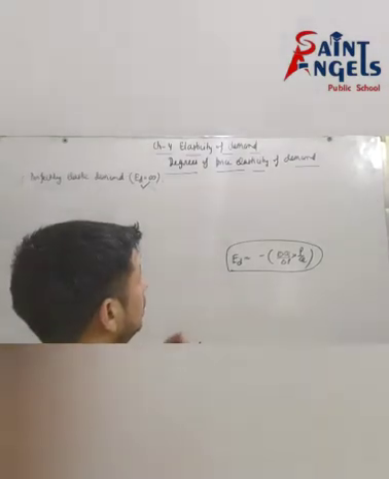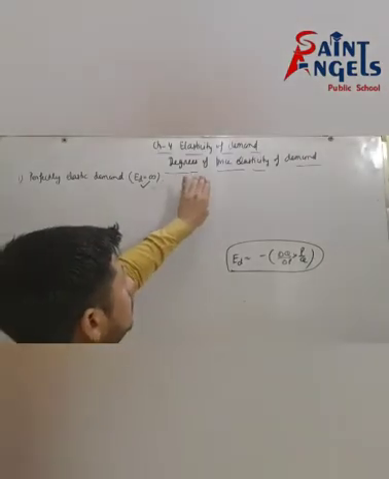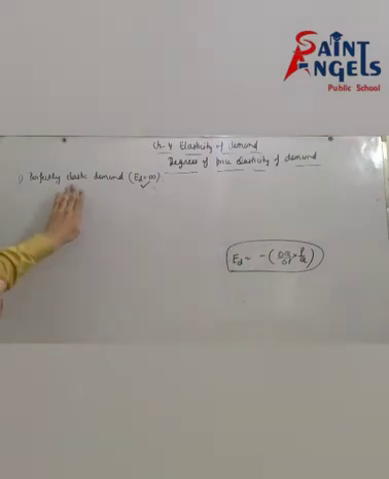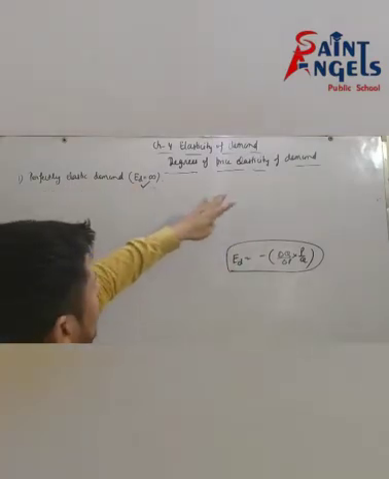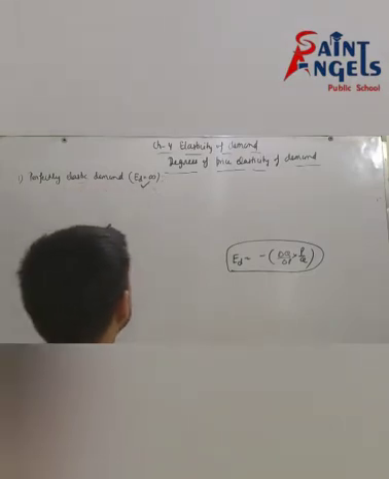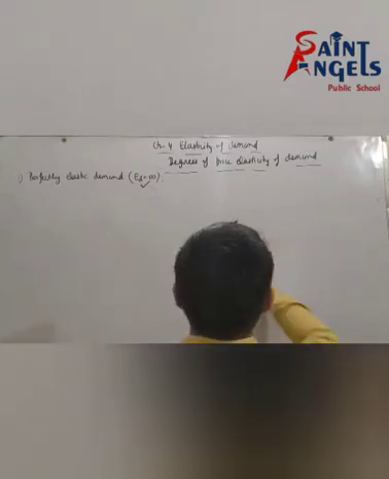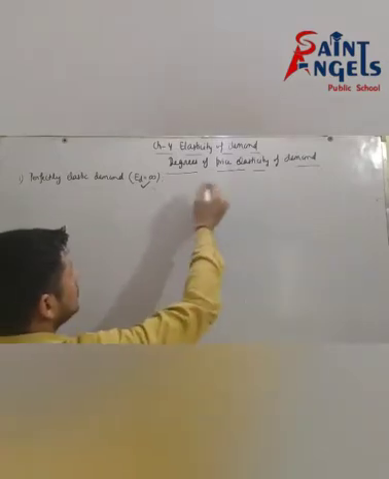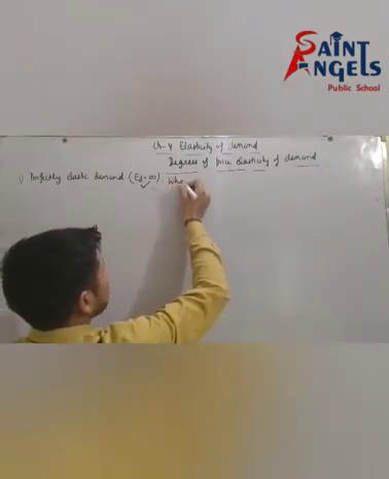But today we are going to discuss degrees of price elasticity of demand. So the first degree of price elasticity of demand is perfectly elastic demand. See, perfectly elastic demand means ED is equal to infinite. See, what do you mean by this? Listen carefully.